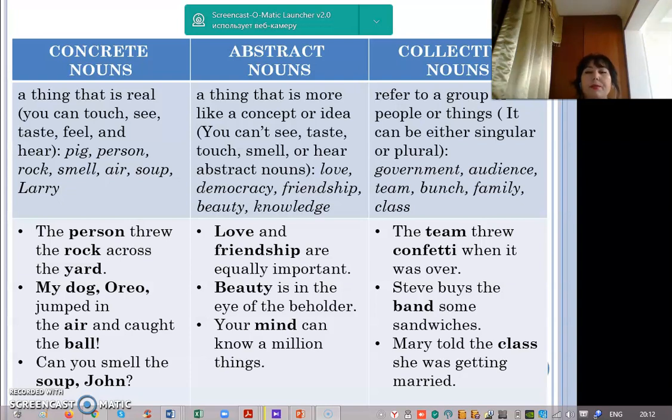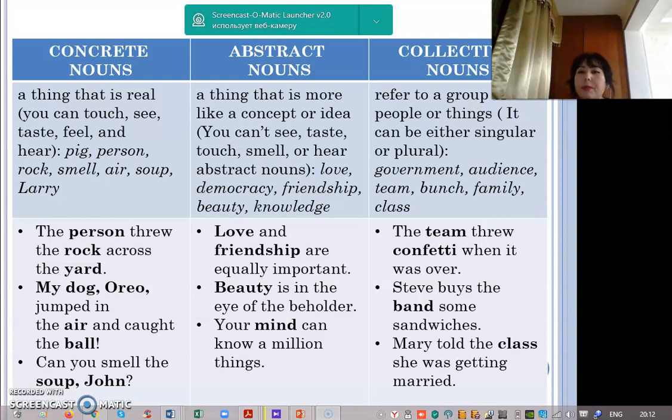Your mind can know a million things. Mind, abstract noun. Let's talk about collective nouns. They refer to a group of people or things. It can be either single or plural. For example, let's give examples of collective nouns like government, audience, team, bunch, family, class. All of these are like a group of people or things.